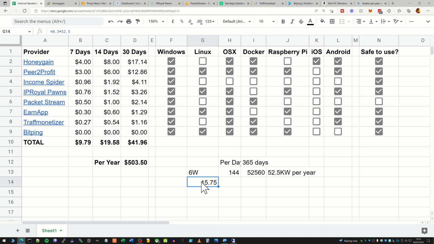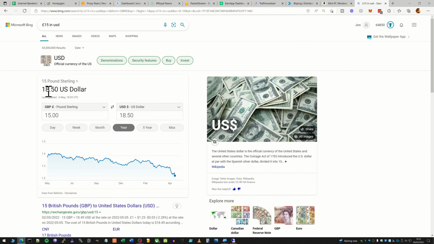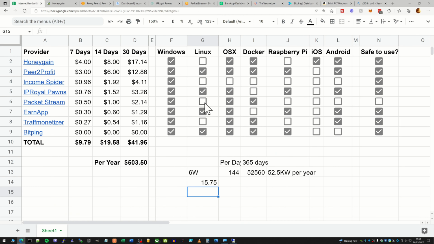So basically, this is going to cost you around £15 a year, which is around $18.50. So yeah, you can see that these things don't really use much power at all. So you could take £15 or $18 off your final amount here, and you'll be paying back the electricity cost.